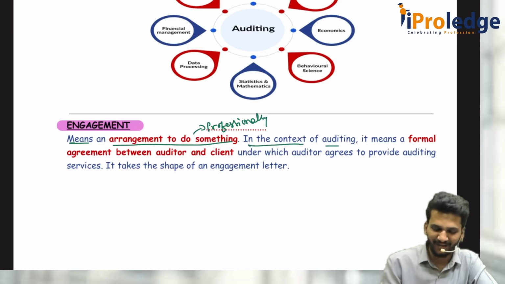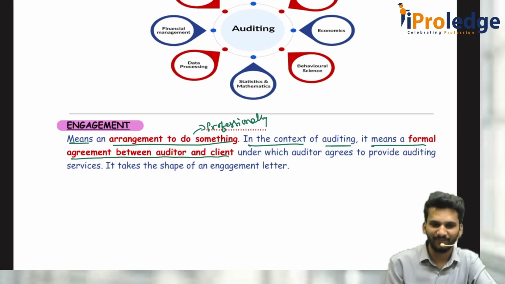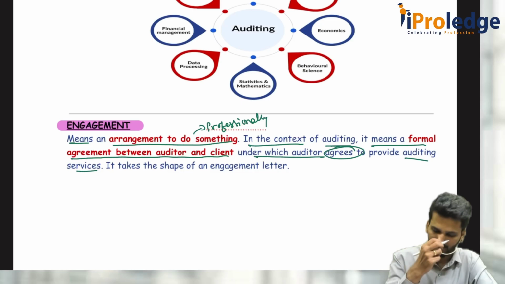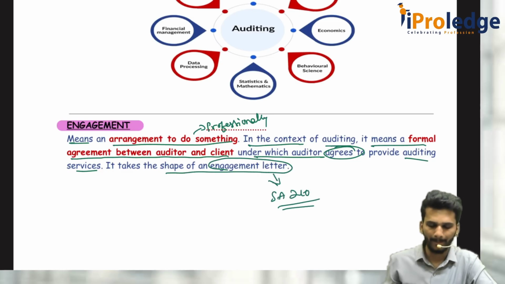In the context of auditing, it means formal agreement between auditor as well as client, under which auditor agrees to provide some services, audit services, and when you do that, it takes a shape of engagement letter. What is that engagement letter? We will discuss in SA 210.